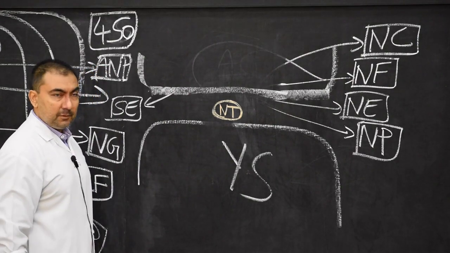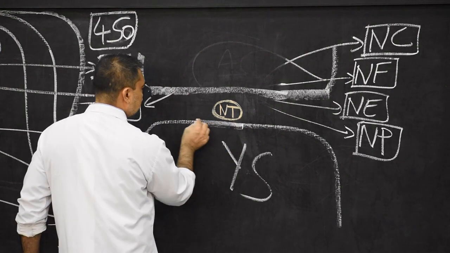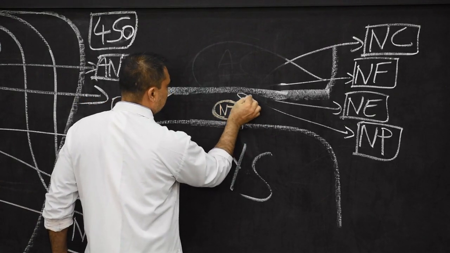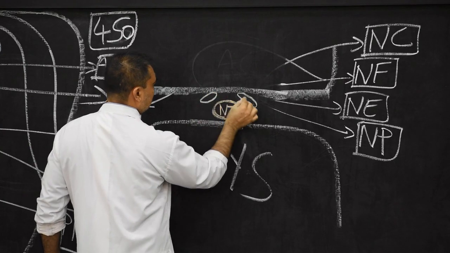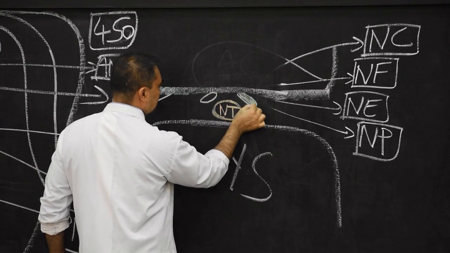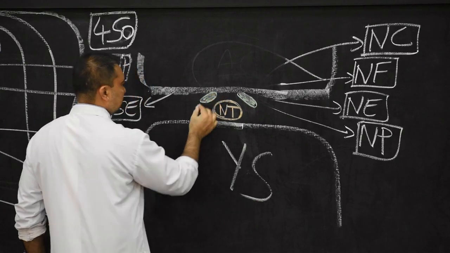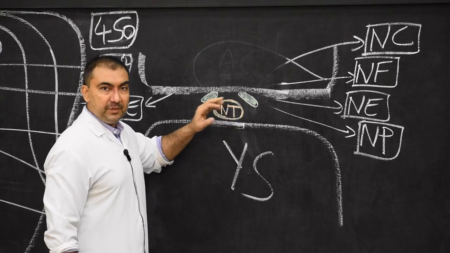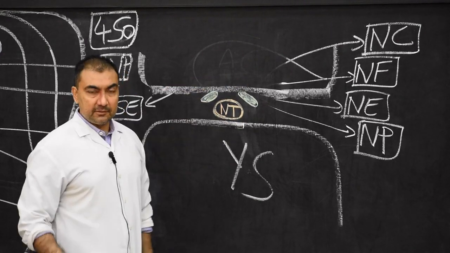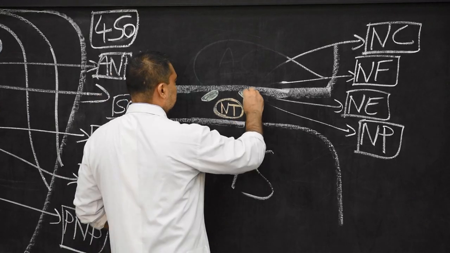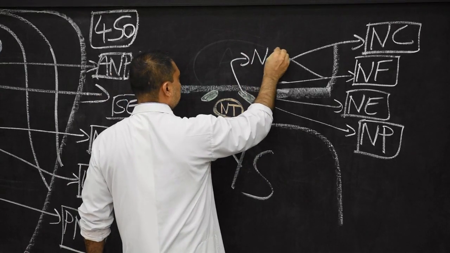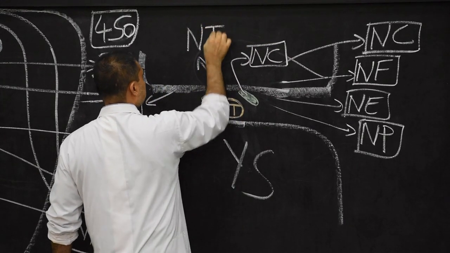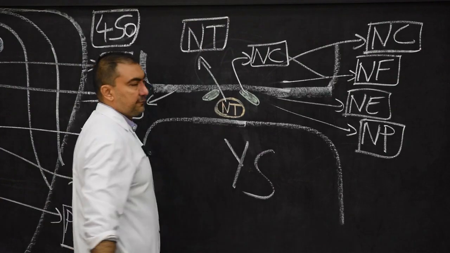It will be detached from the surface ectoderm, and at the same time neural crest cells will be present in this way. They will be present dorsolaterally in the roof portion of the neural tube, between the neural tube and surface ectoderm. This is the final diagram, and we can write over here neural crest, and this portion suggests the neural tube formation. This entire neural tube has formed.